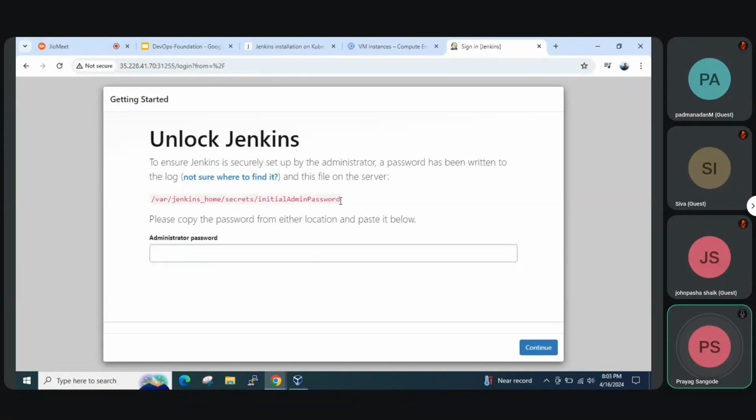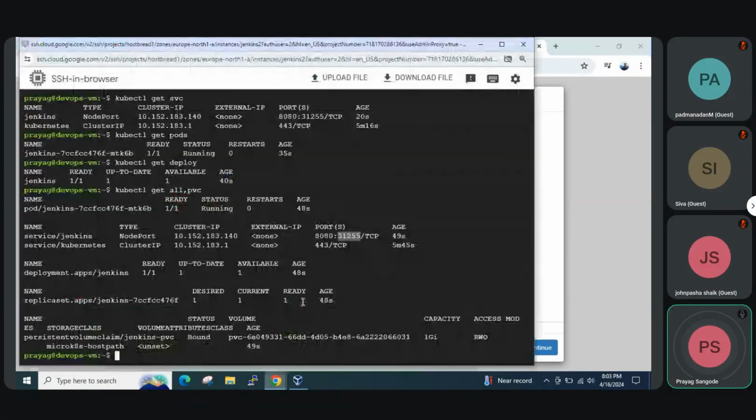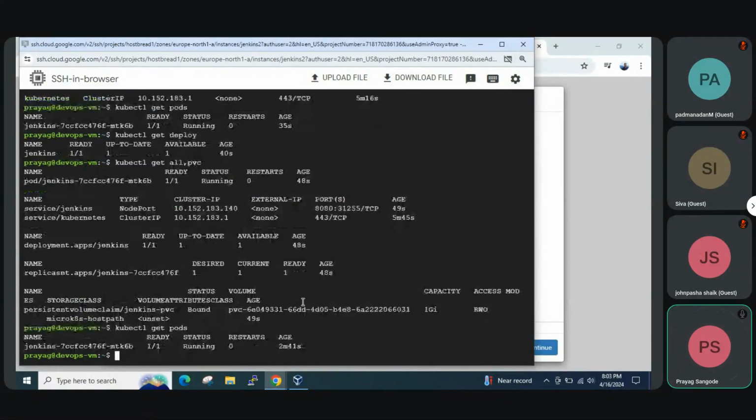Now how to get the password? We'll have to go inside the pod. kubectl get pods, then kubectl exec -it, the interactive terminal, for the Jenkins pod, and access its bash shell, /bin/bash.